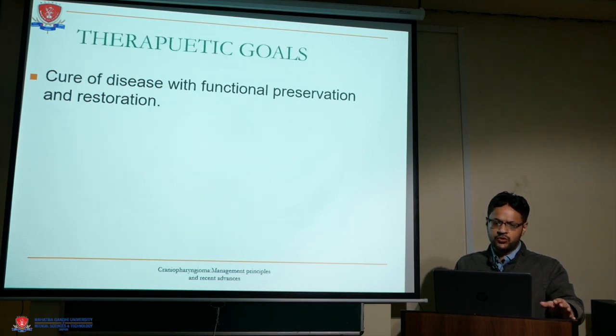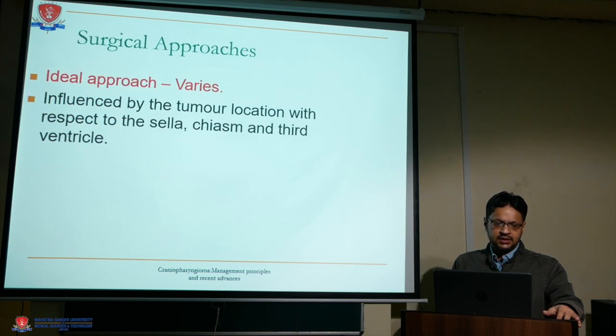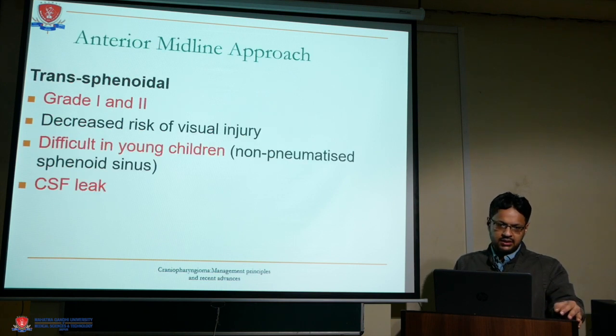The therapeutic goal is to cure the disease with functional preservation and restoration. The ideal surgical approach varies depending upon the location of the tumor with respect to the sella, chiasm, and third ventricle. The anterior midline approach, which is the transsphenoidal approach, is usually done in grade 1 and grade 2 lesions, which decreases the risk of visual injury.